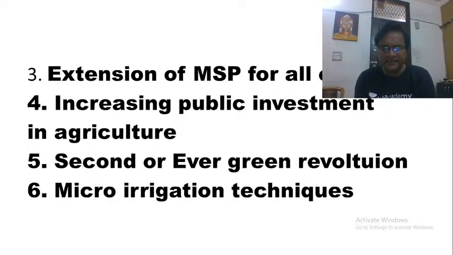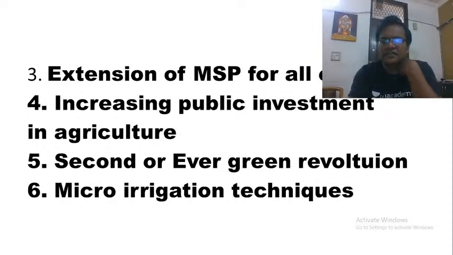That is the reason why he says that the country needs a second green revolution, or what he calls the evergreen revolution. And what are we talking about in this second green revolution or evergreen revolution? Here we are talking about organic farming, natural farming, where we are using very little amount of pesticides, fertilizers, chemicals, and so on and so forth.